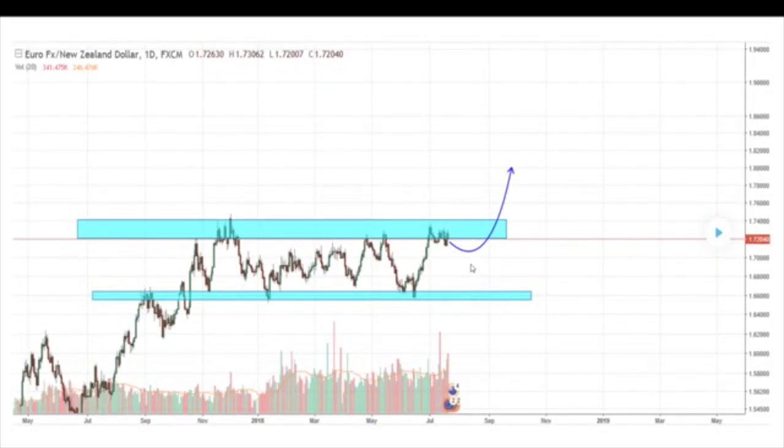long. Next, we have the Euro New Zealand dollars. We have the support over here, this blue region, and we have the resistance over here. But there is quite a fishy price action over here, as the price has been staying at the resistance for quite a few days. So this is very tricky. It might actually break the resistance over here.